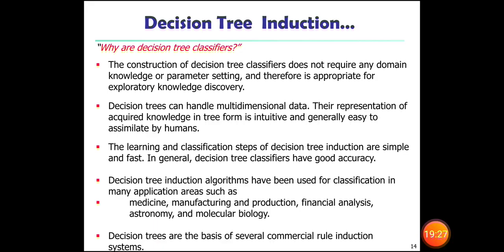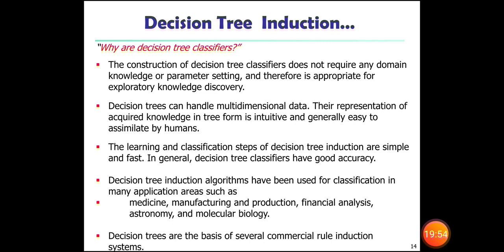The learning and classification steps of decision tree induction are simple and fast. So you can easily construct a tree and easily classify the concept, and quickly conclude. In general, decision tree classifiers have good accuracy.